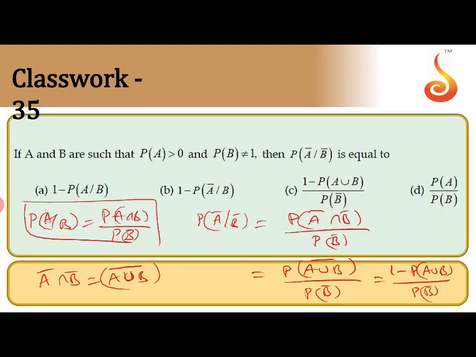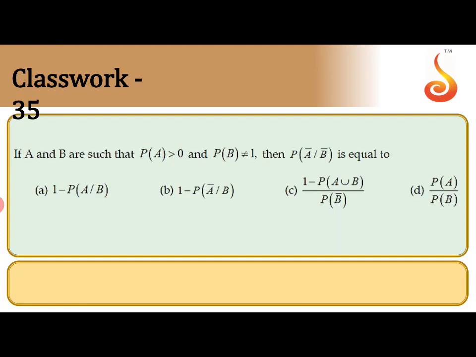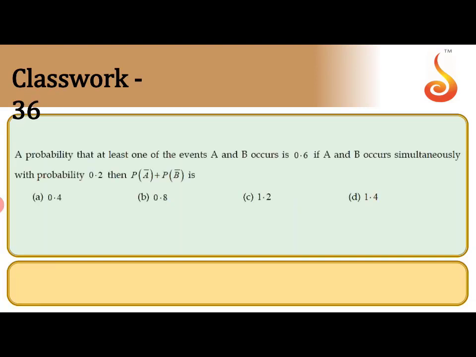So first, according to definition, P of A bar given B bar is P of A bar intersection B bar by P of B bar. A bar intersection B bar, by De Morgan laws, is A union B whole bar. So probability of A union B whole bar is nothing but 1 minus P of A union B, by P of B bar. Which option is matching? Option C is matching. That is the answer. So clear this one? Next question.